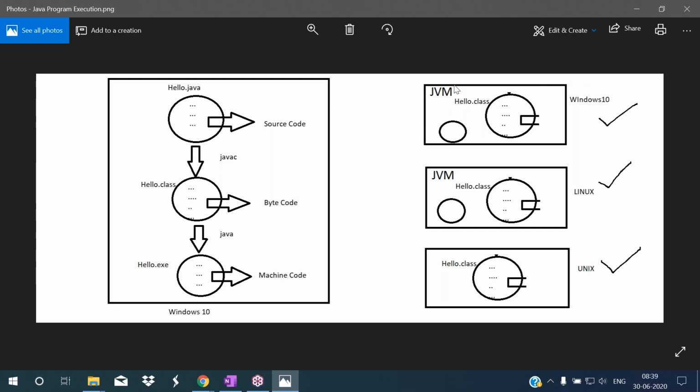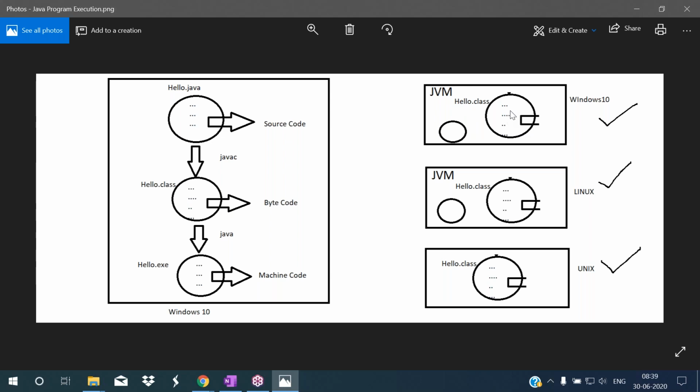Now, this is the software developed in Java on a Windows 10 machine. I want to run it on another machine. This is another machine that has the Windows 10 operating system. Now I want to run this Java application in another system. What we have to do is simply take this bytecode file, that is the hello.class file, and place it in that machine. Now this hello.class file has bytecode. Who can understand this bytecode? Only JVM can understand this bytecode.